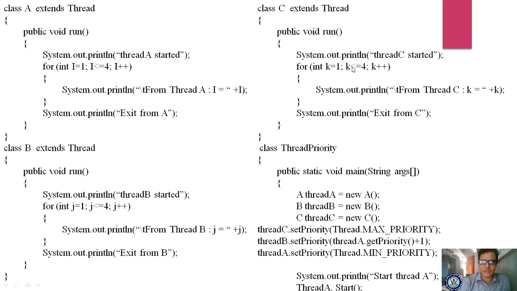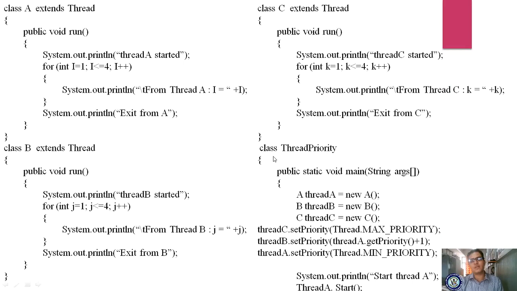And one more class you are writing, class C extends Thread, public void run, System.out.println. You are starting the thread C, and here the same logic is used with the counter variable k equal to 1, k less than or equal to 4, and if the condition is true, this will be executed. Here the class C ends.